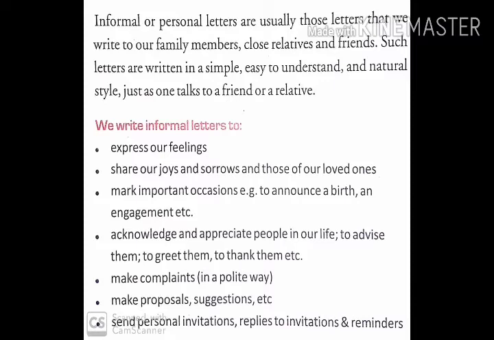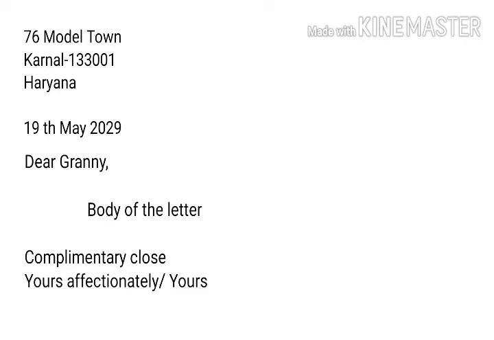Now, informal letters have certain parts which I want to tell you. First of all, there is a heading which includes the sender's address and is written at the top left-hand corner of the letter. It includes the house number first, followed by the street, town, pin code if any. Then there is the date, which appears directly below the address after leaving some space or maybe a line. You can always write out the full date, like 19th May 2020.